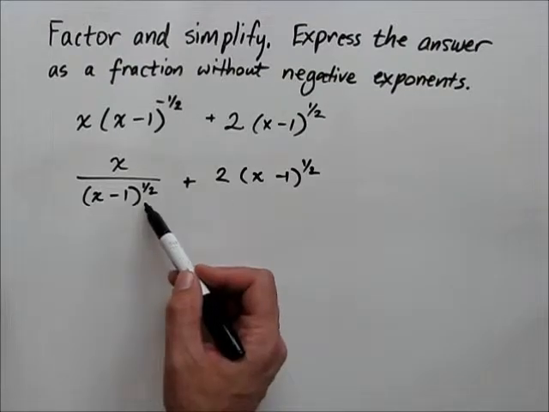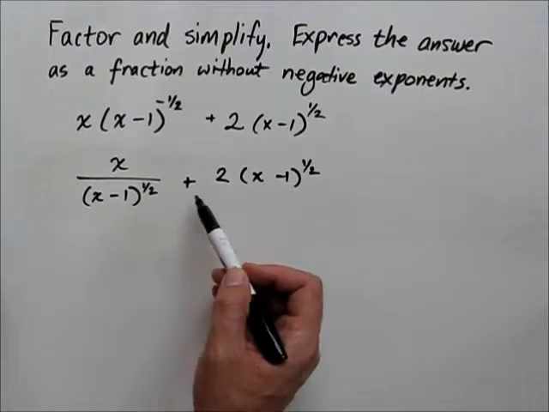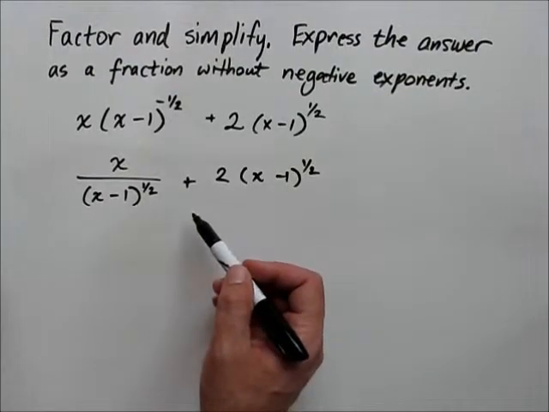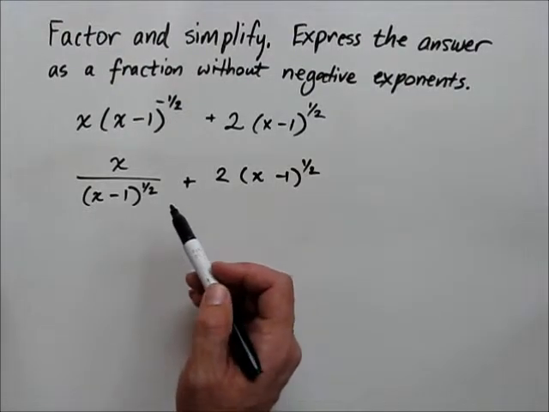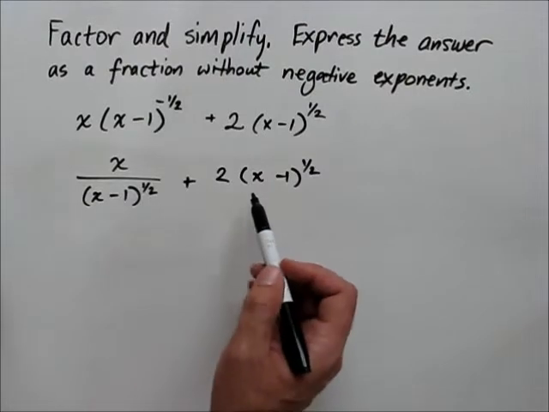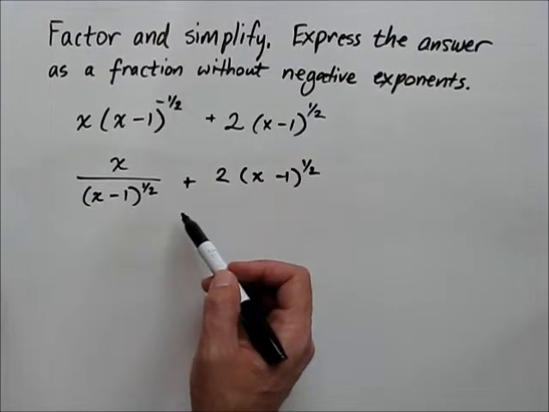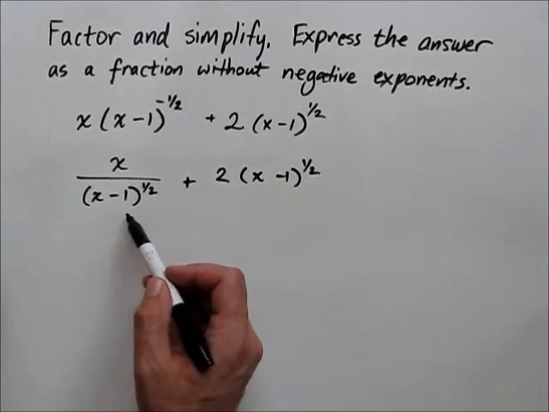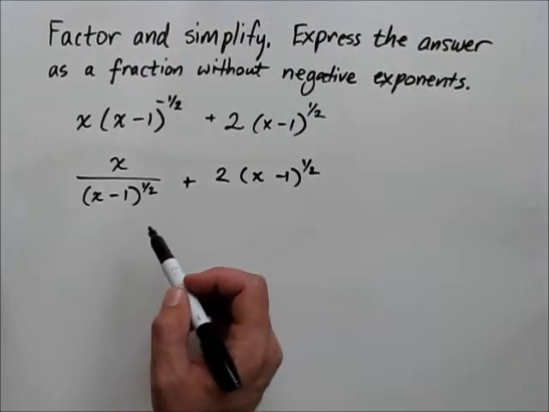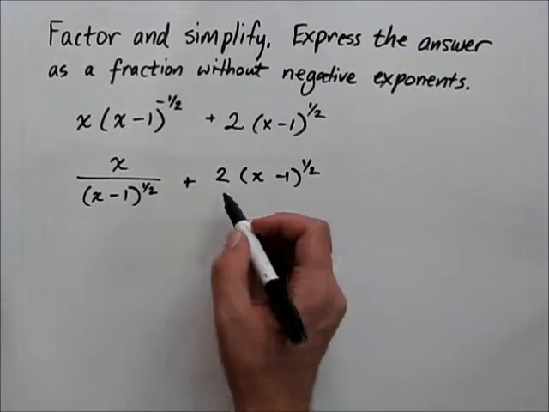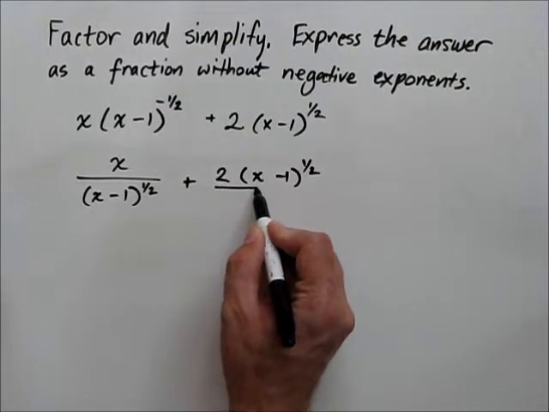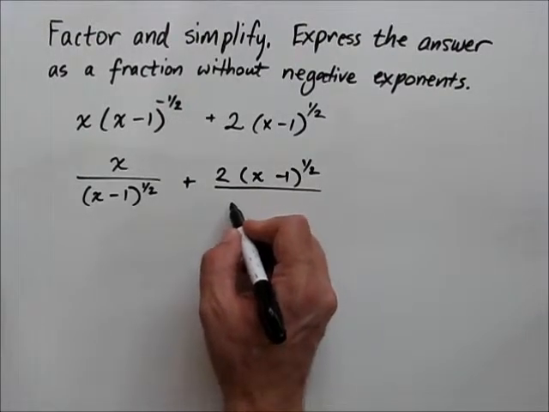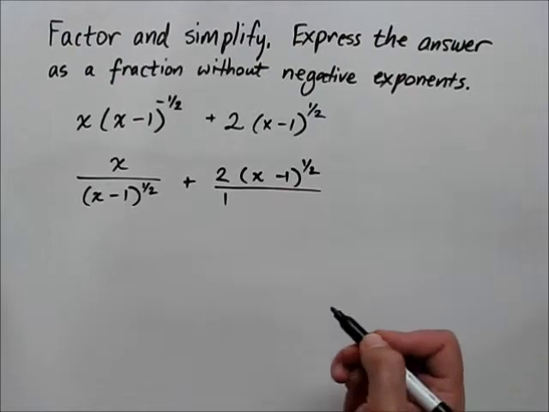Okay, we've got a fraction here combined with some other terms, and that leads us to another one of our key guiding principles. Namely, if you've got a fraction that's being added or subtracted to other terms, you will just about always want to combine that fraction with the other terms to form a single fraction. So let's first rewrite this second term to make it clear that we can treat it as a fraction too.